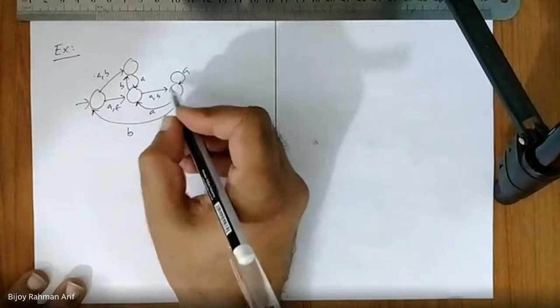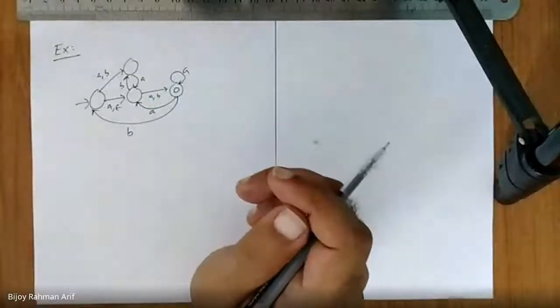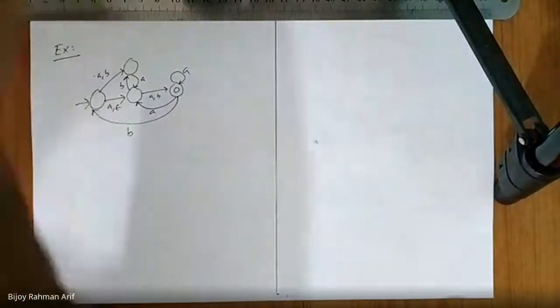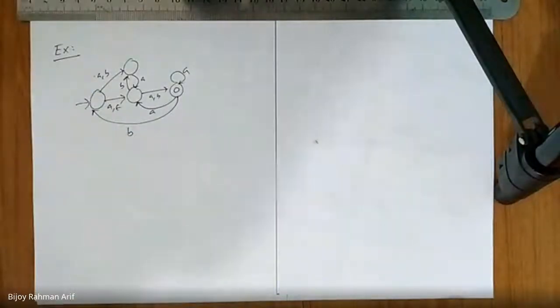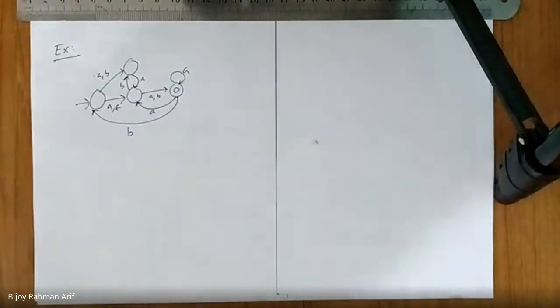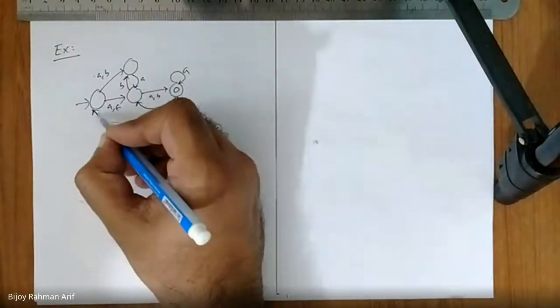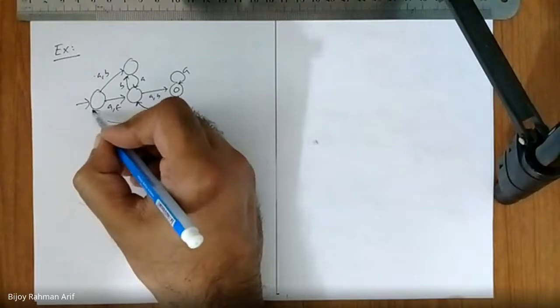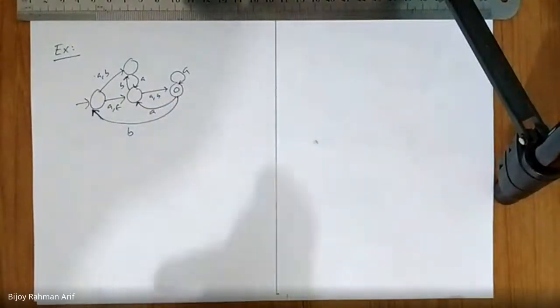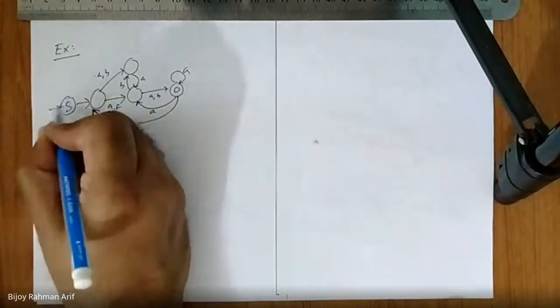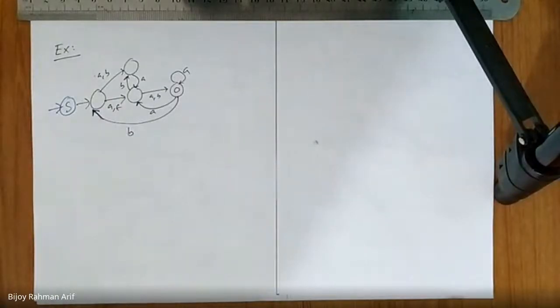Make it very complicated. So what will be the first step? Trying to find out whether the start state has any incoming edge or not. There is an incoming edge. There is an incoming edge. This one is an incoming edge. So we are going to create a dummy start state, and this will become my start state.